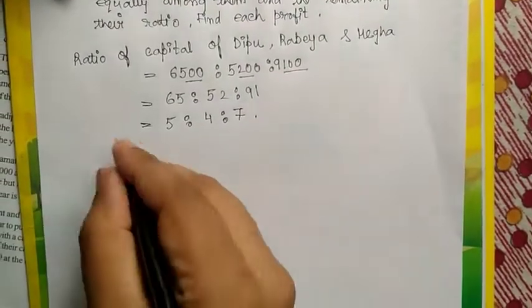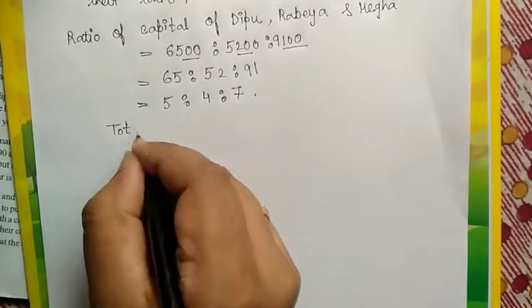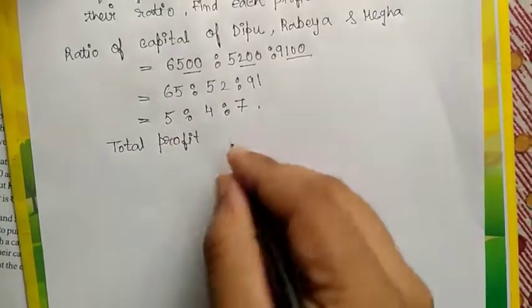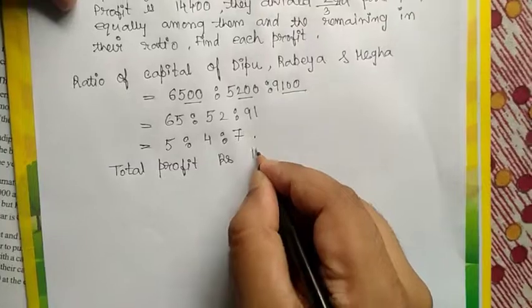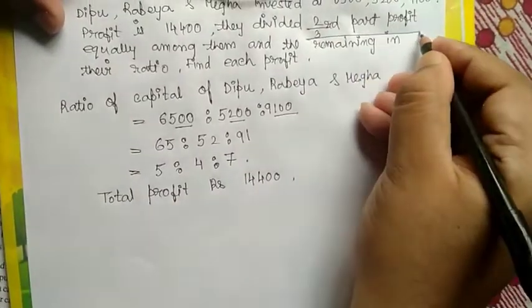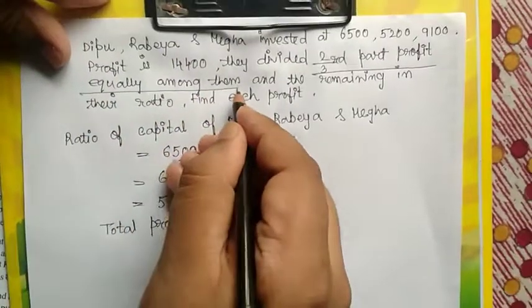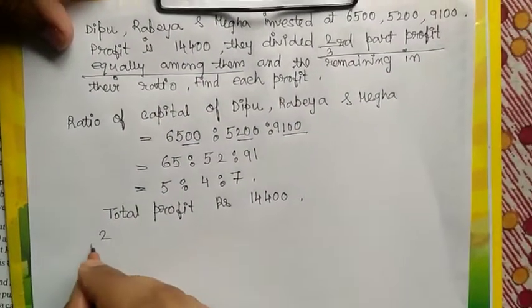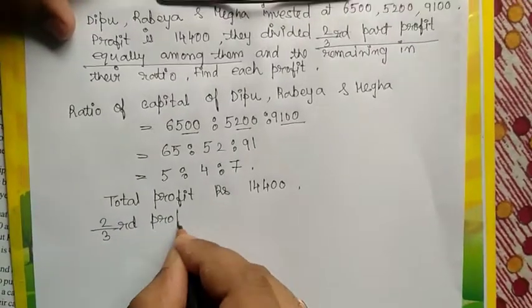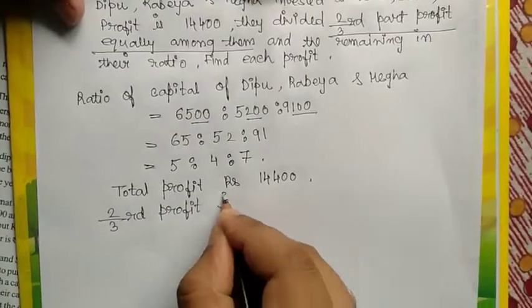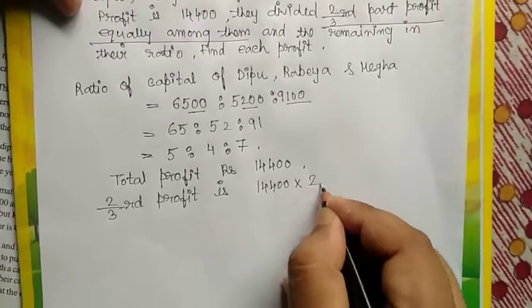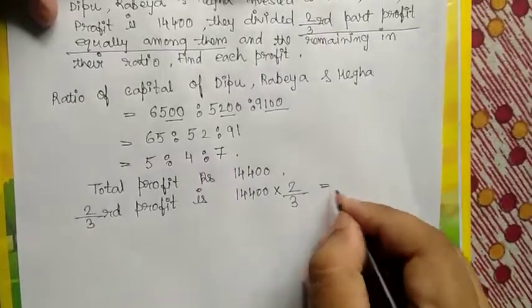Now the total profit is rupees 14,400. Two-thirds of the profit is divided equally among themselves. So two-thirds profit is 14,400 into 2/3.